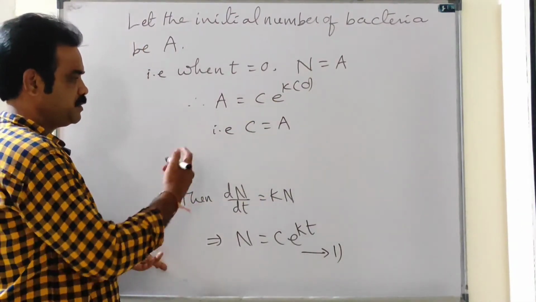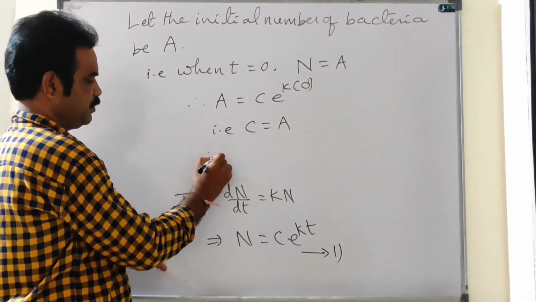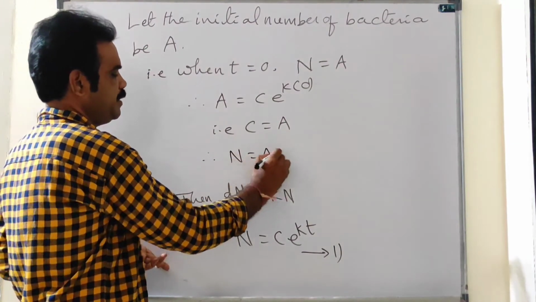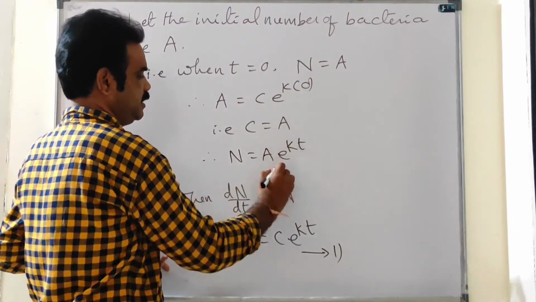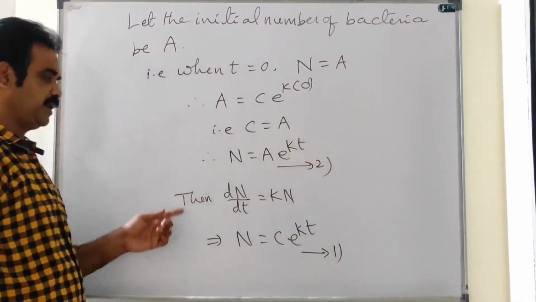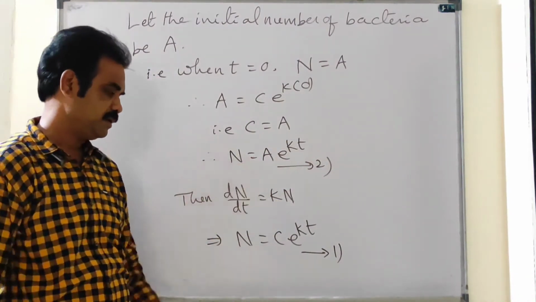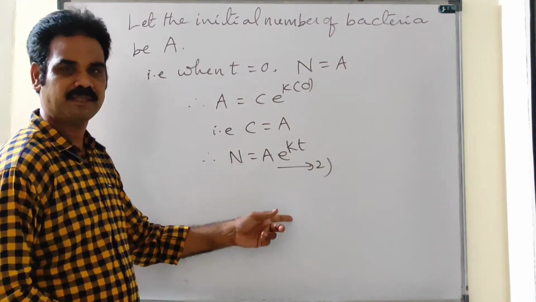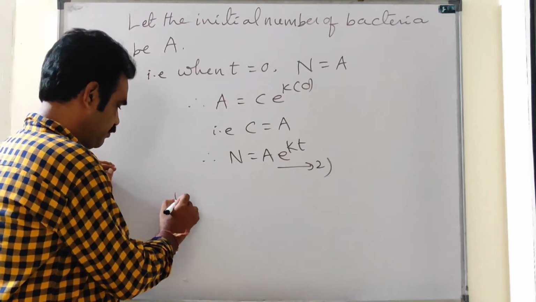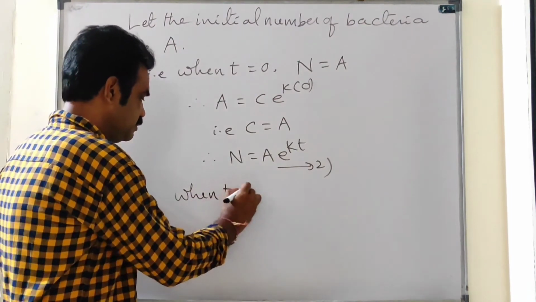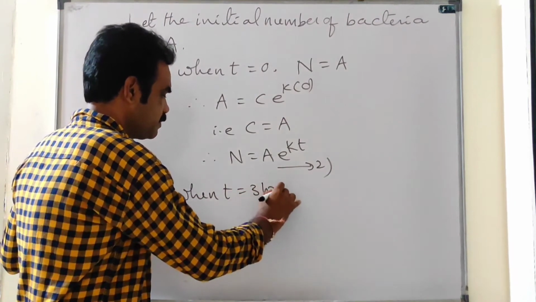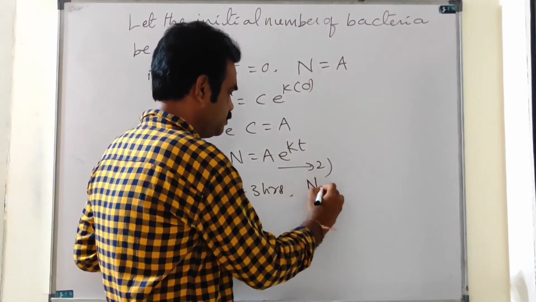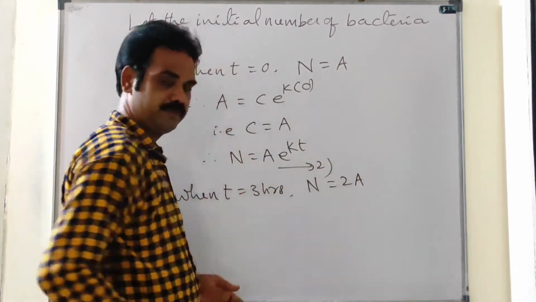Now substitute the value of c here. Therefore, n equal to a e power kt. That will be equation 2. N equal to a e power kt. Given that the initial number of bacteria has doubled in 3 hours, that means when t is 3 hours, n equal to 2a.